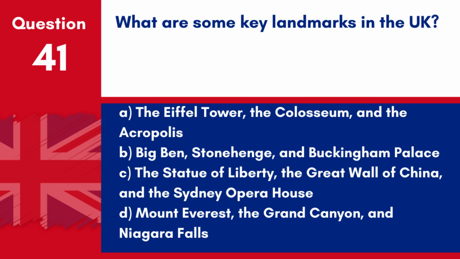Question 41. What are some key landmarks in the UK? A. The Eiffel Tower, the Colosseum, and the Acropolis. B. Big Ben, Stonehenge, and Buckingham Palace. C. The Statue of Liberty, the Great Wall of China, and the Sydney Opera House. D. Mount Everest, the Grand Canyon, and Niagara Falls. Answer. B. Big Ben, Stonehenge, and Buckingham Palace. Key landmarks in the UK include Big Ben, Stonehenge, and Buckingham Palace.